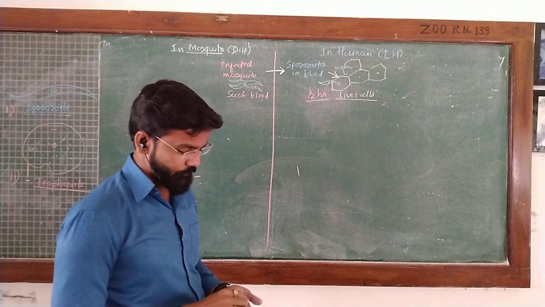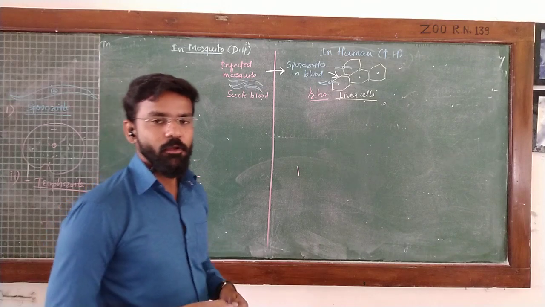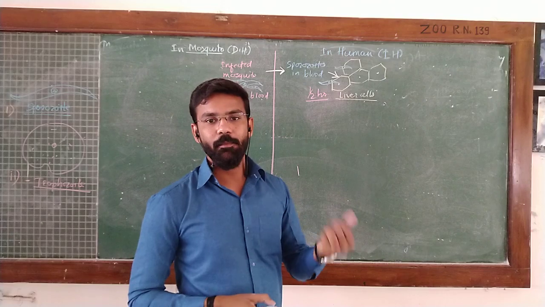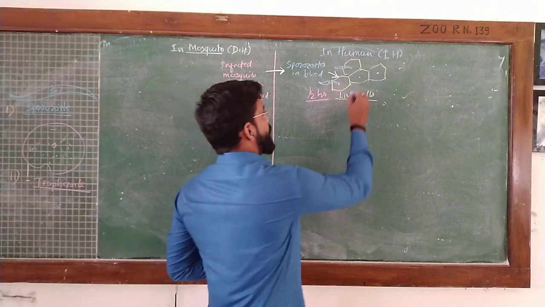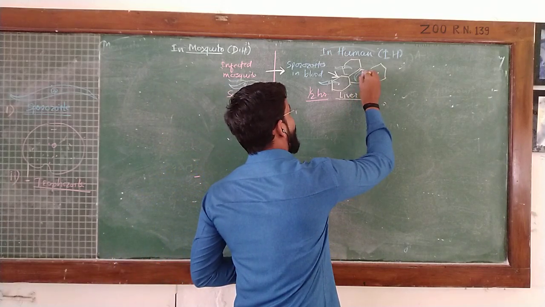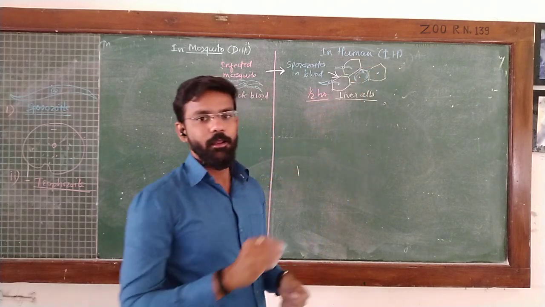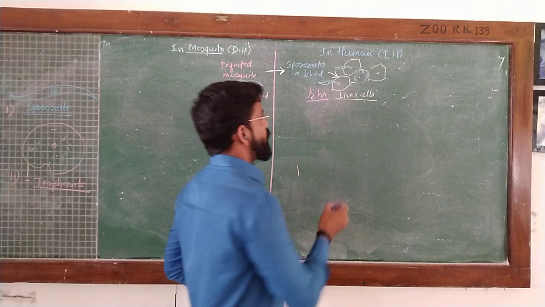In the liver cell, they undergo growth and development by consuming the cytoplasmic content of the hepatocyte. Here, this parasite becomes rounded while feeding on this content of the hepatocyte, and that stage is called the schizont.